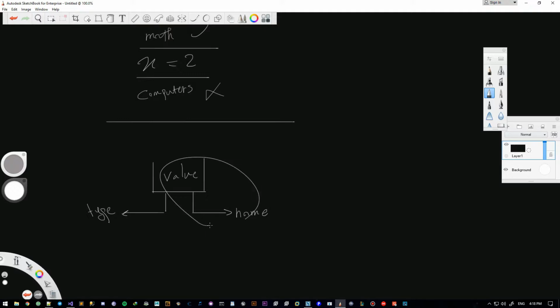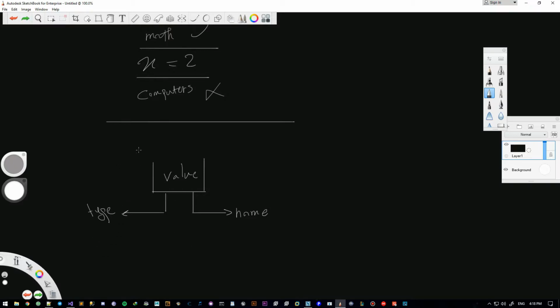Now these two, value and name, are specific to all variables in math, in your human brain. Yeah, I'm definitely a human and I do human things. So in your brain and in computers, these two are universal. But this one is definitely for computers. So only computers need types.